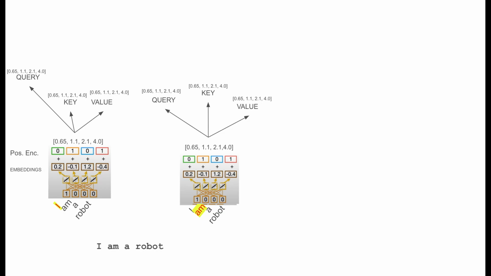Once we have the query, key, and value, we take a query and multiply it with its own key and all the other keys in the sentence to form a final dot product. And we apply the softmax formula to get an output. These outputs represent the relationship of a given word to its neighbors and to itself. For example, the word "I" is more relevant to "I" itself, so that's why it has a bigger number. And "I" is somewhat relevant to the second and the third words.